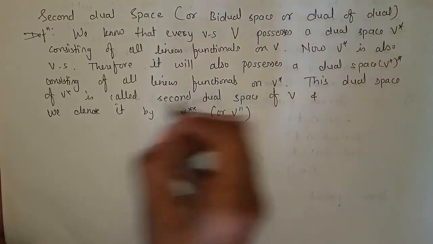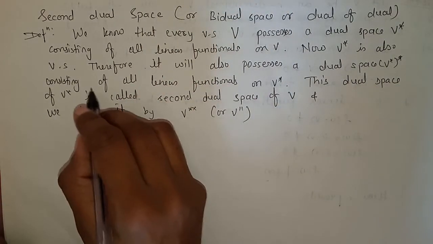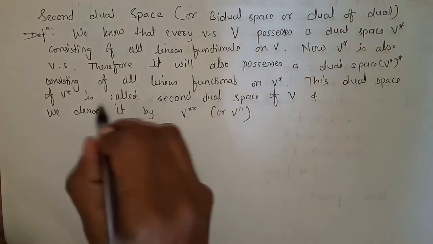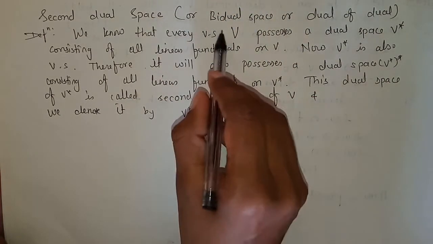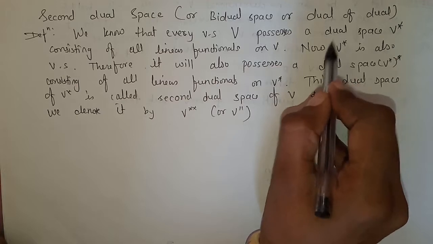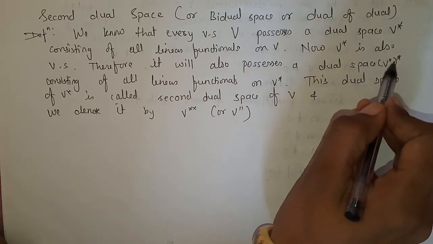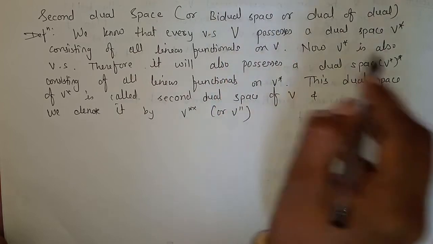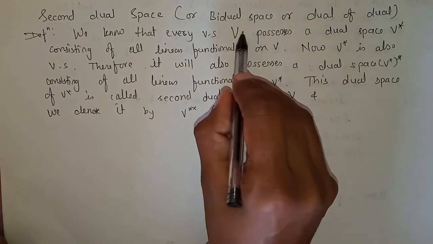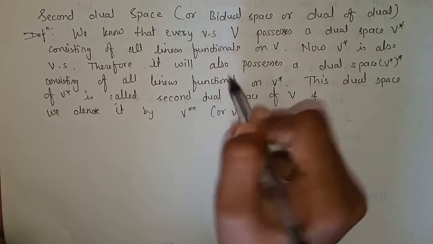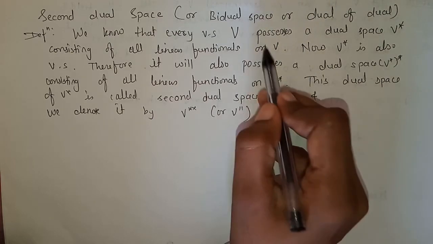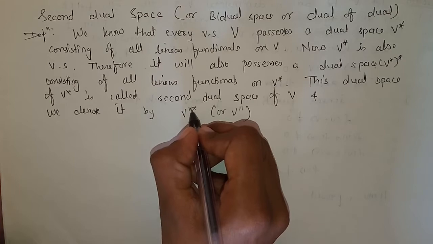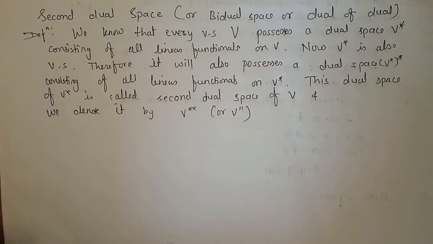This is the set containing all the linear functionals on V star. This is the dual space of V star. V has a dual space V star, and V star has a dual space V double star. So indirectly we can say that V double star is the dual space of V star, or the second dual of V. We use the symbol V double star or V double dash.